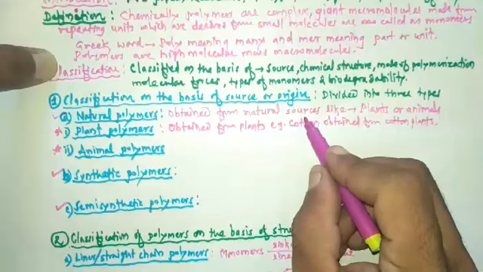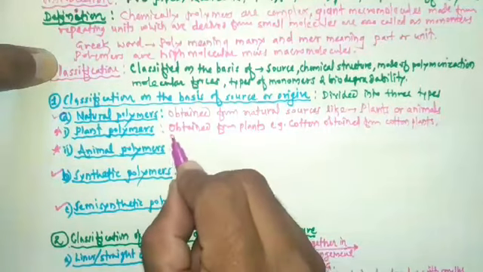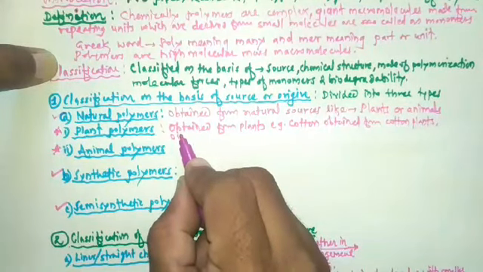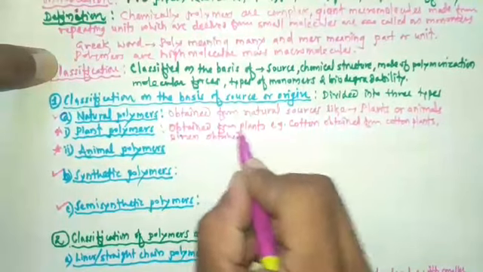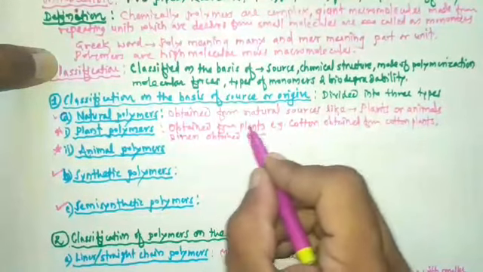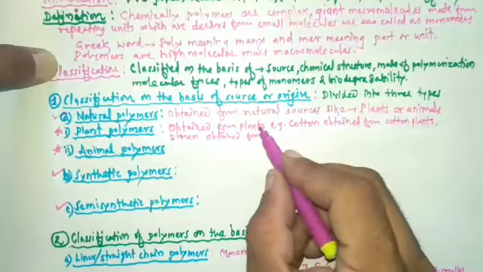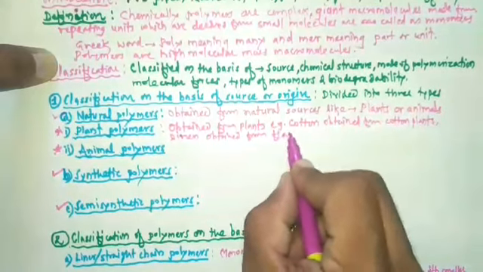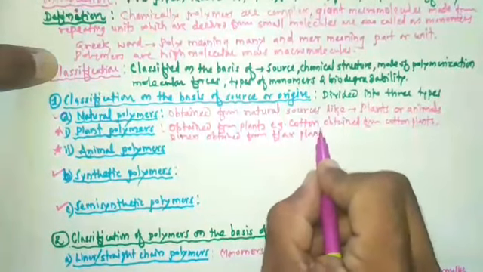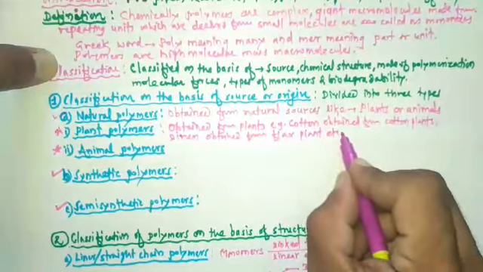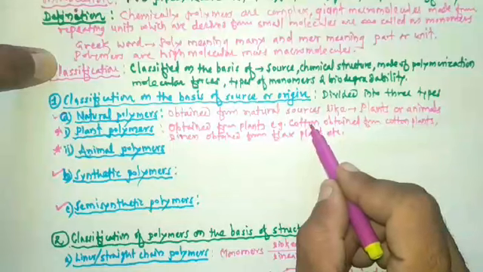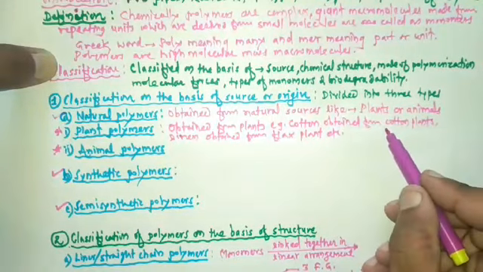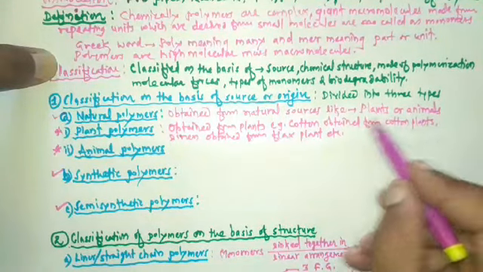Another example is linen. Linen is obtained from the flax plant. So these two are the examples of plant polymers. The first example is cotton, and cotton is obtained from cotton plants.